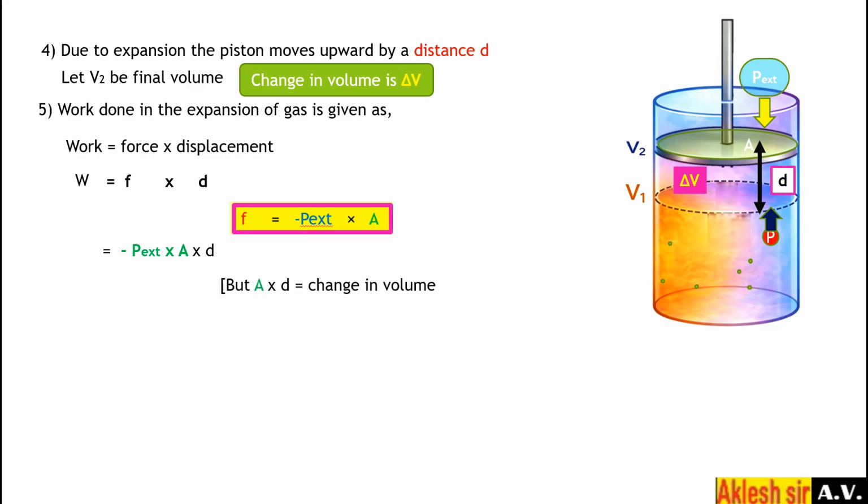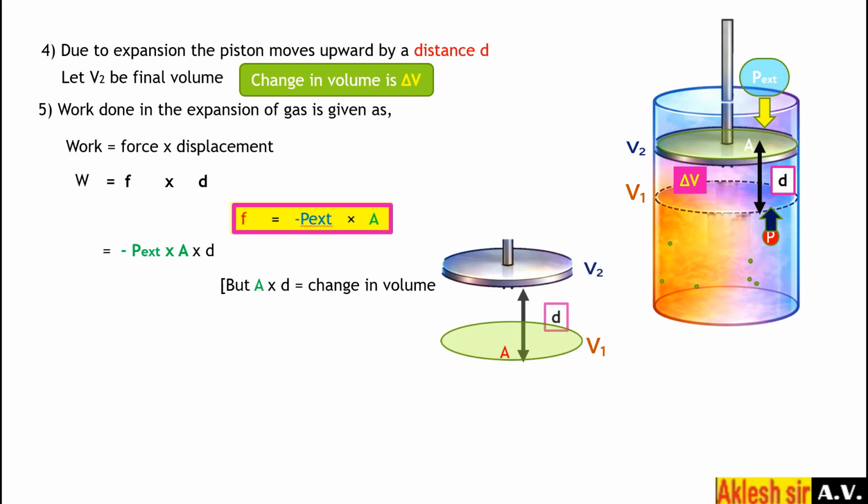Now here A into d is equal to the change in volume. How? Initially the piston was at this initial position, and the piston has moved and covered a certain distance. The initial volume was V1 and the final volume was V2, and the distance covered by the piston is d.